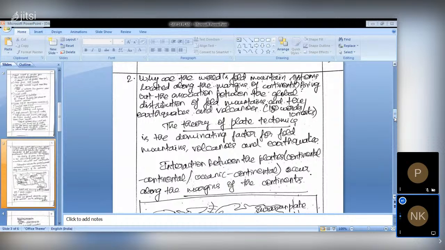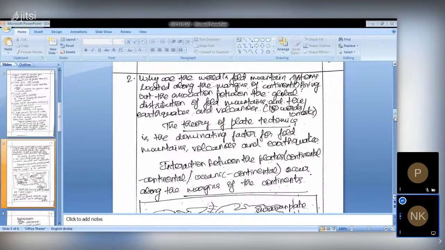Okay, so this is the demand of the question. Here you can say it is a plate tectonics based question. It is purely a geomorphology question. So obviously you have to start the question with the theory of plate tectonics. For the formation of the fold mountain systems, earthquakes or volcanoes, the theory of plate tectonics is the dominant factor. The theory plays a major role here for the fold mountains, volcanoes and the earthquakes.